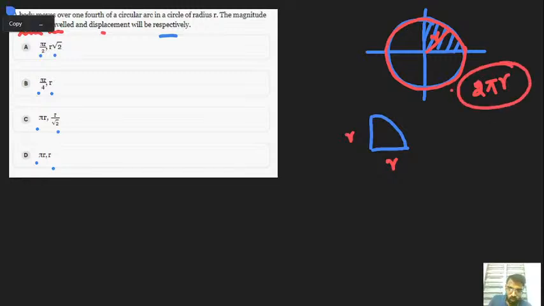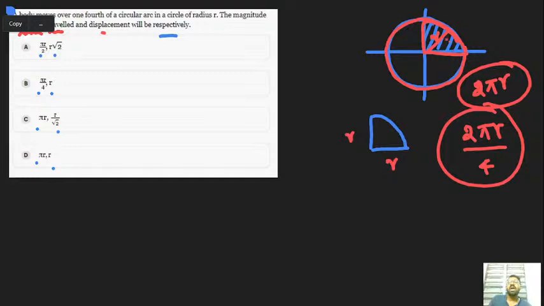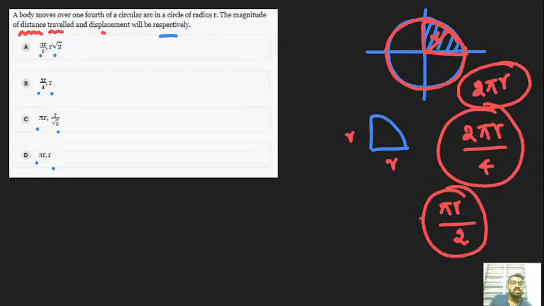But that is for the four segments, and I'm considering only one out of four. So 2 pi r divided by 4 will be the exact distance traveled in the first quadrant. You can cancel out the 2 and 4 to obtain pi r by 2. This is the distance it travels.